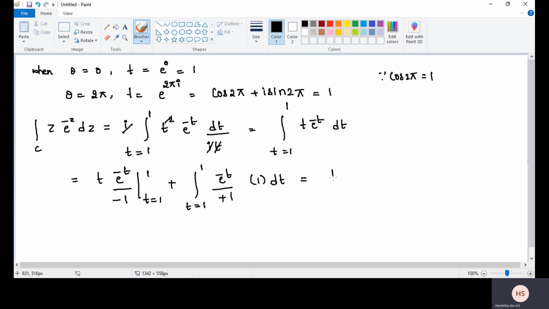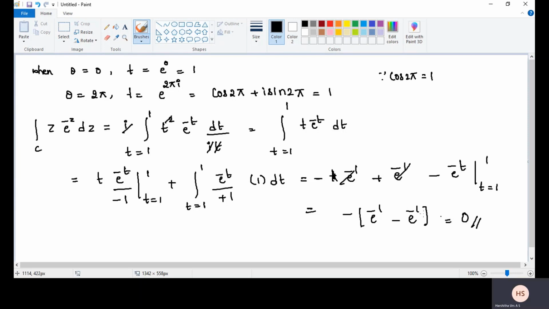Here the limit t is 1, into e power minus 1, minus, here again plus e power minus 1 cancel, second term minus e power minus t. t value varies from 1 to 1. So here minus of e power minus 1 minus e power minus 1. So it is 0.